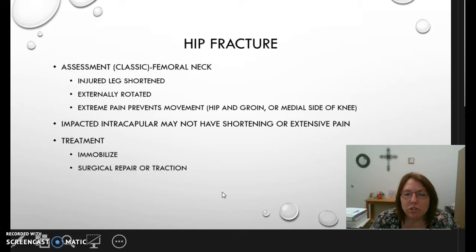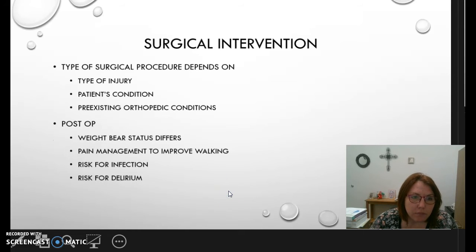And the treatment, I mentioned this a little bit earlier, is to immobilize it, possibly do traction, and then possibly do surgical repair as well. Types of surgical procedures are dependent on the type of injury and the patient's condition, and whether they have any pre-existing orthopedic conditions. The surgeons are going to look at it on a case-by-case basis. Post-operatively, patients may have weight-bearing status that differs depending on the type of surgery that they did. They may not be able to put all the weight down on their leg. They're going to need pain management to improve walking and mobility.